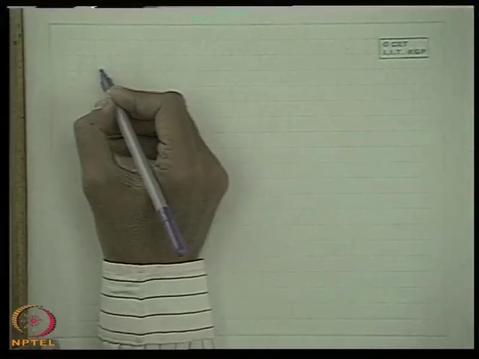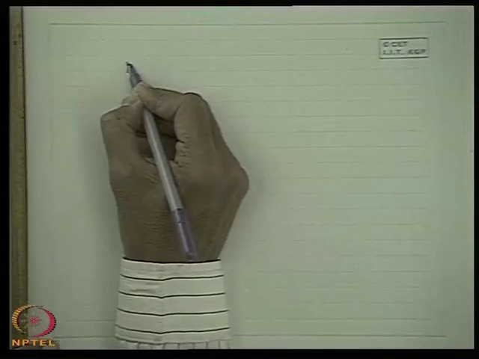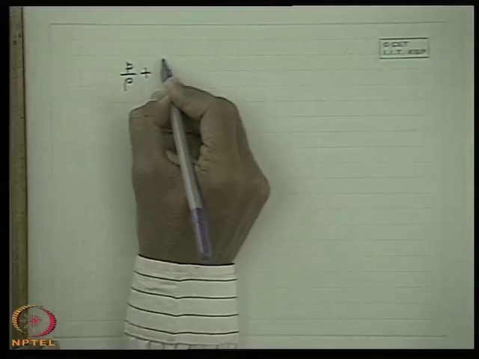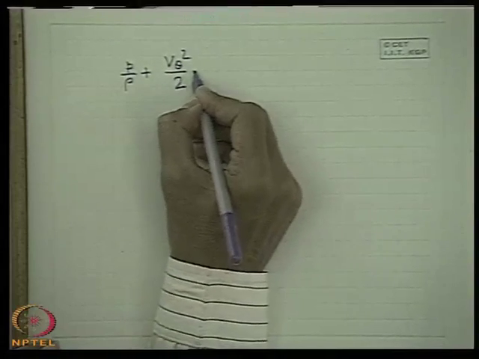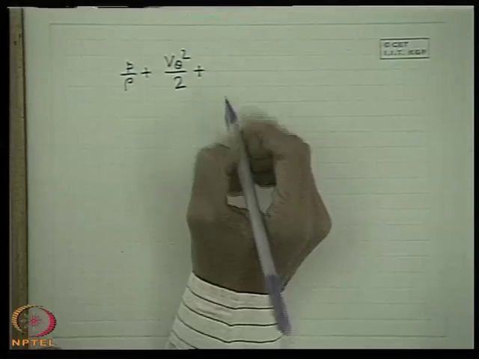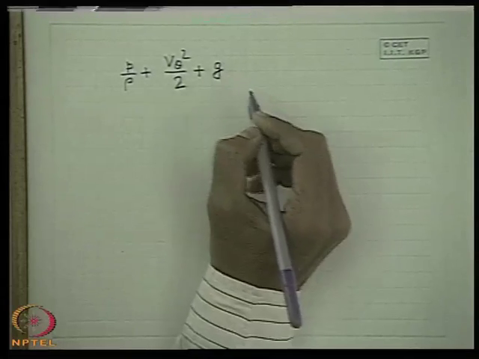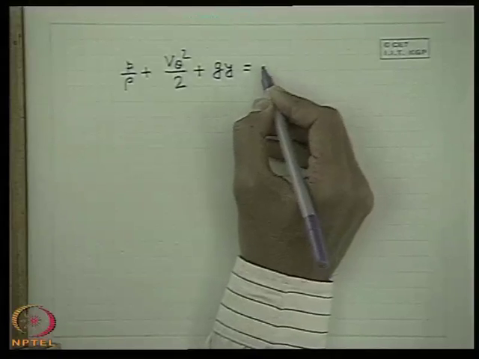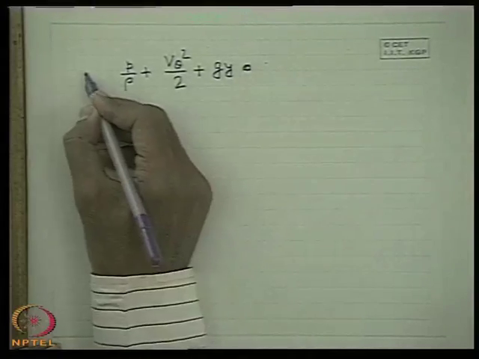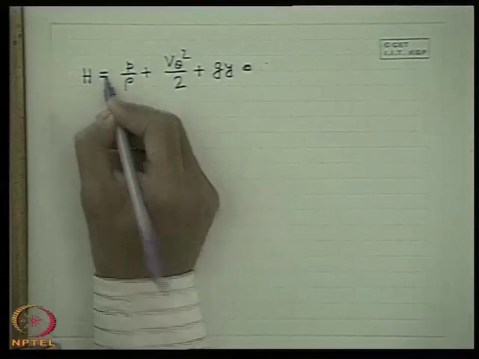So what is the total mechanical energy? P by rho plus v theta square by 2, the only velocity is v theta, plus g y, equal to the total mechanical energy, let this be h.